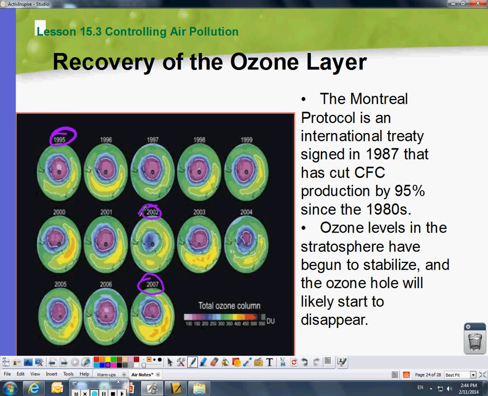Alaska is part of the issue. They have such intense air pollution that they'll have air pollution advisory days that suggest you do not go out, or if you do go out, you wear a mask. If you're sick or you have lung issues, don't go out at all. They're kind of like weather advisories, but they're air pollution advisories because of the ozone layer and the amount of pollution that accumulates up there.